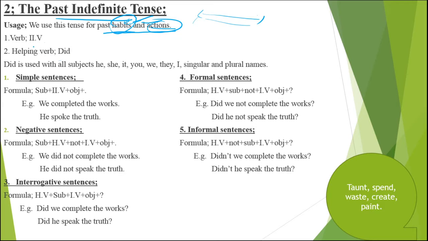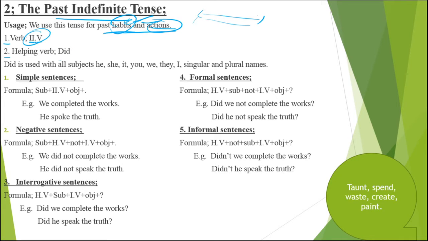Okay, I told you that for understanding the tense you should have two important points. Number one is verb and second one is helping verb. Verb, here we use the second form of the verb. Verb has five forms: first form of the verb, second form, third form, fourth form which is called ing form, and fifth form which is called s, es, is form.